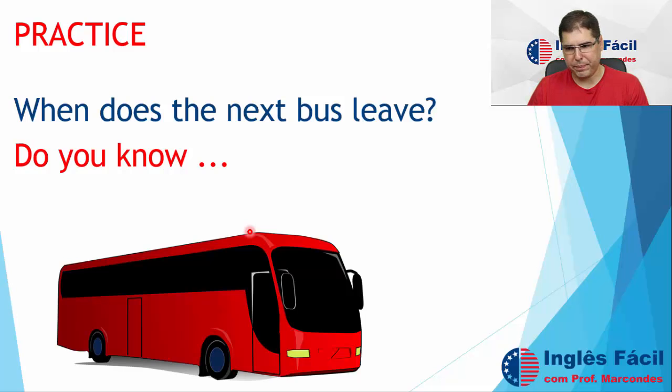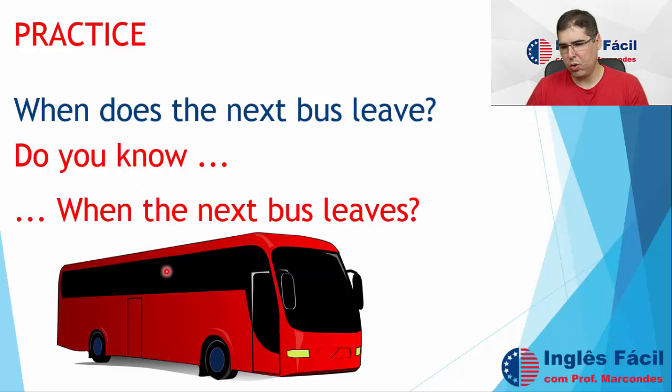Now, one more. When does the next bus leave? So does here, right, for a question. How can we turn this into an indirect question? Do you know when the next bus leaves? The next bus is the same as it.